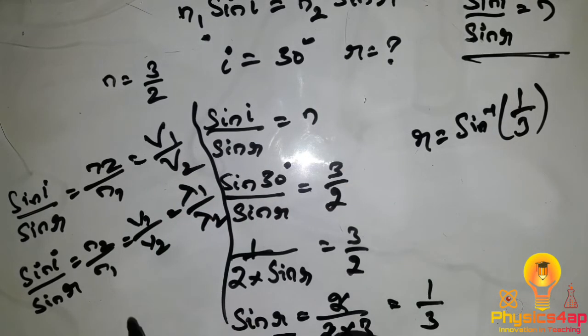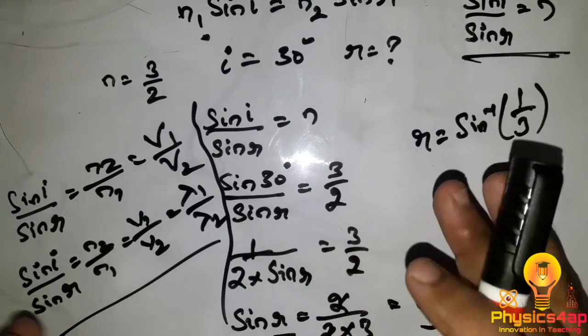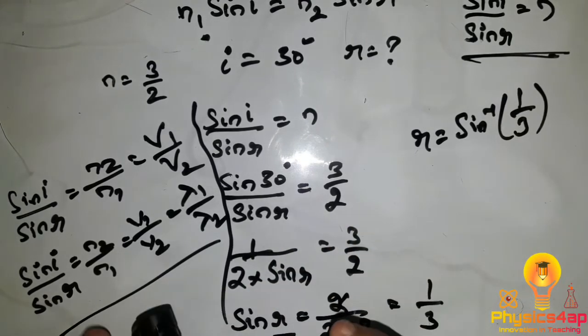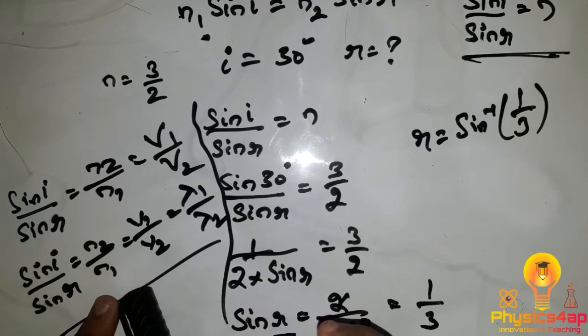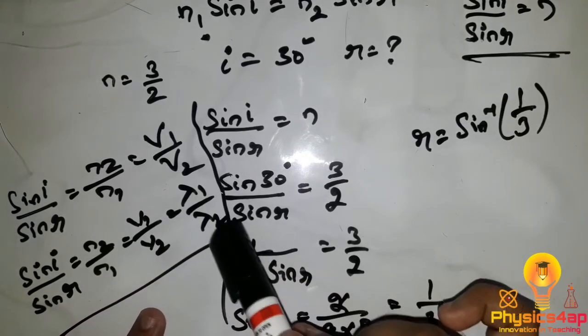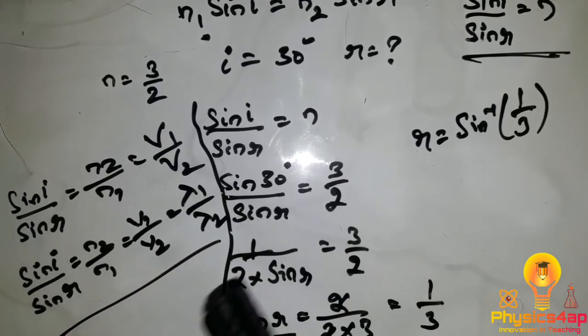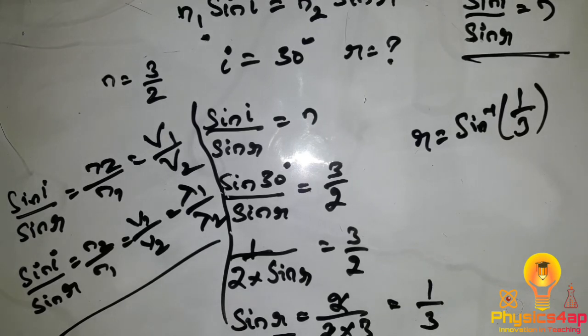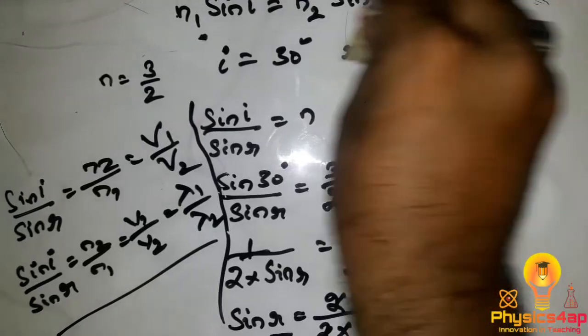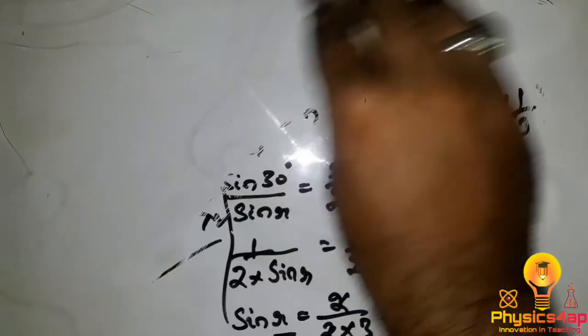This type of question may be asked in competitive examinations, where sin I by sin R equals dash, and we have to fill it up. So it could be n2 by n1, or v1 by v2, or lambda 1 by lambda 2 also. So today we have discussed Snell's law and the verification of Snell's law.